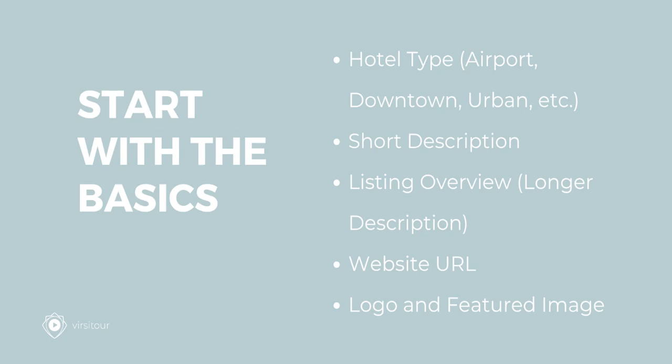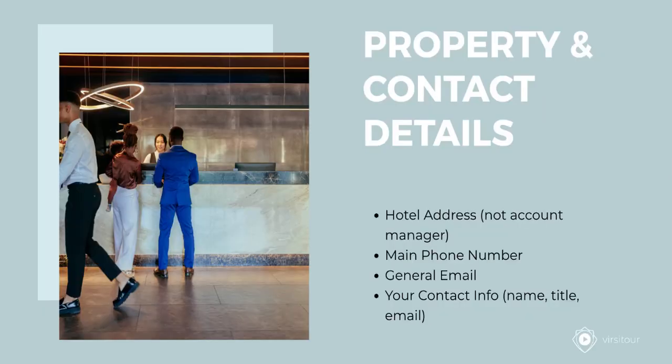You'll need your hotel type, like airport, downtown, or urban, plus a short description that gives planners a quick overview. You'll also want a longer listing overview, your website URL, your hotel logo, and a featured image that visually represents your property. Next up, location and contact details.